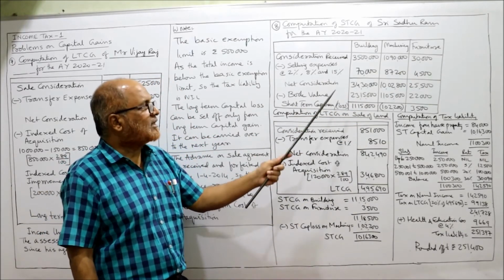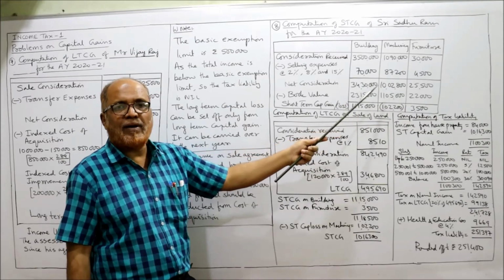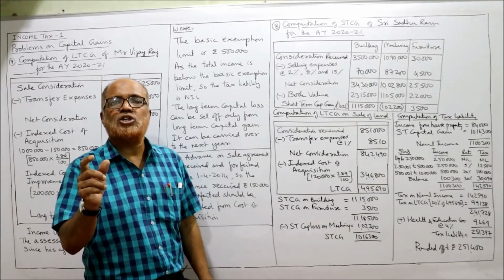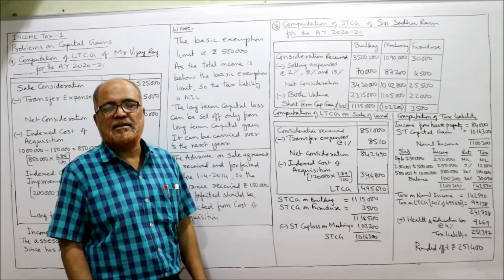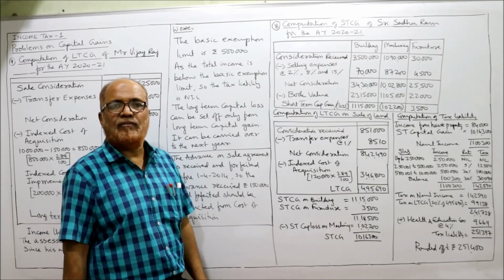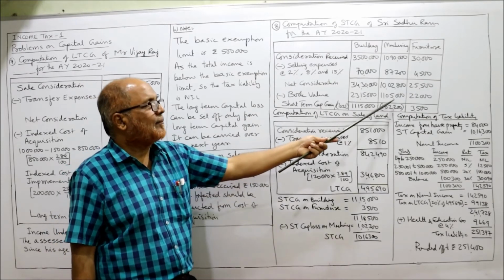Deduct net consideration we got. From net consideration we deduct book value of the asset, the written down value of the asset. Book value of the asset are given.